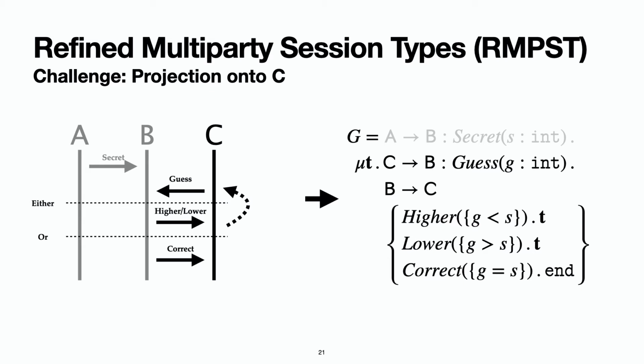For example, if the type of the secret S is integers between 0 and 10 inclusive, and C makes a guess of 9 and gets a response that says higher, although the explicit value is not communicated to C, C can conclude that the secret must be 10.